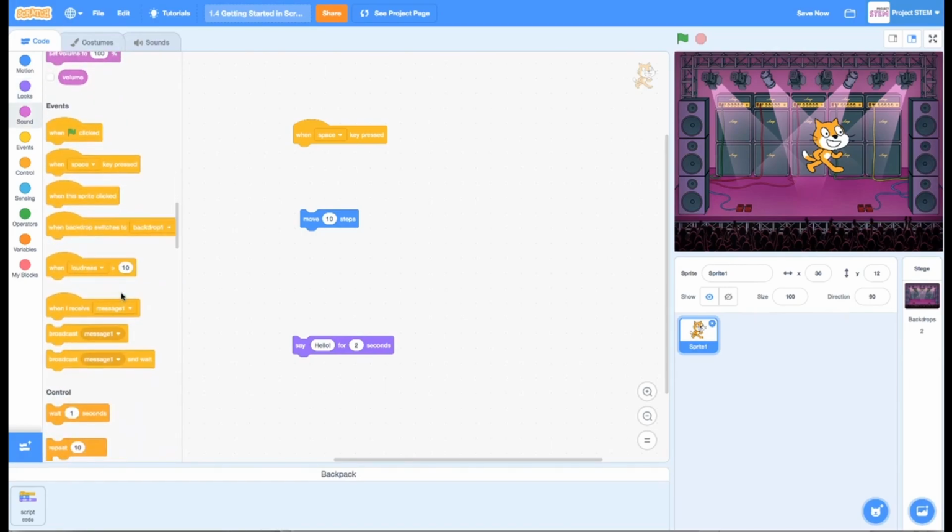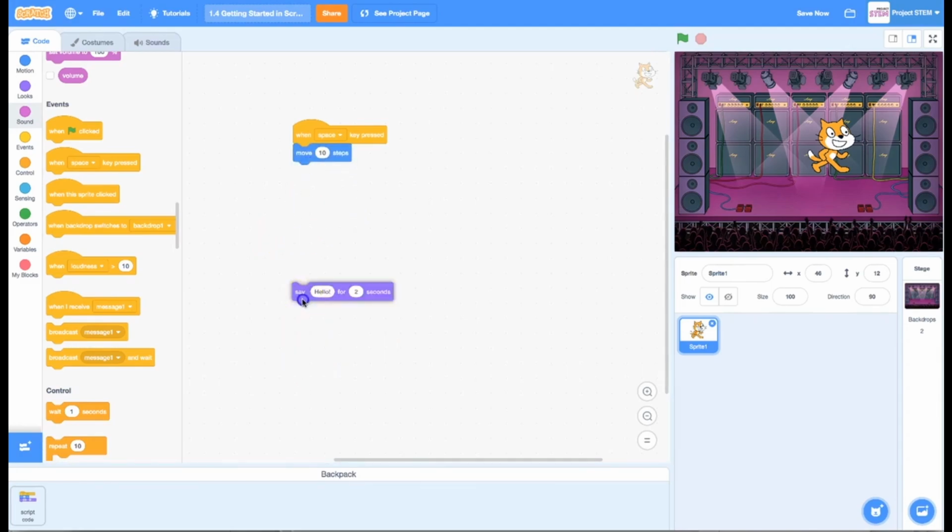Now we get to events. And those are pretty important because before, when I wanted my sprite to move, I had to click this block individually. If I want my sprite to say hello, I've got to click it. But we don't really want that when we have a program. We want things to happen automatically, or we want a more event-driven type of program. Notice the way these event blocks are shaped: they're up at the top, nothing can go above them, but everything else connects below them.